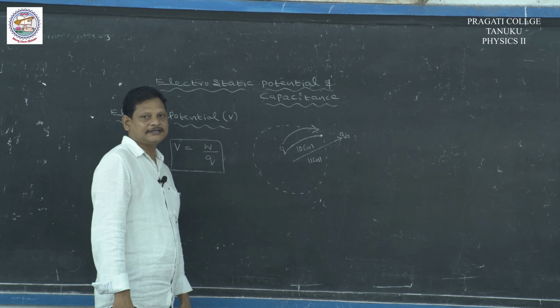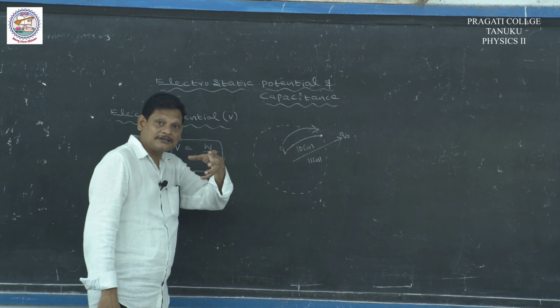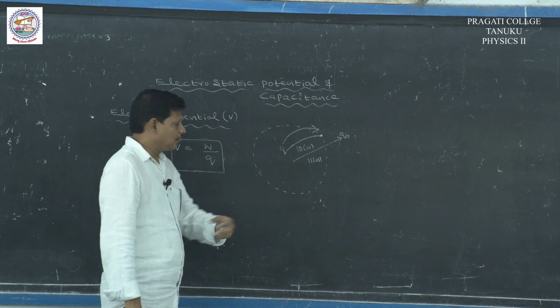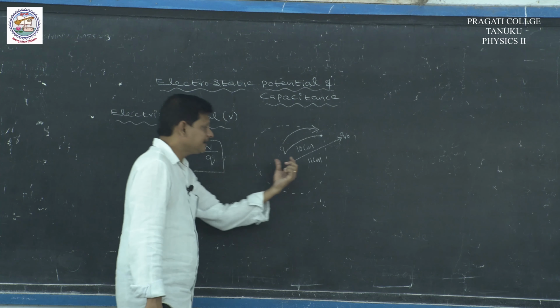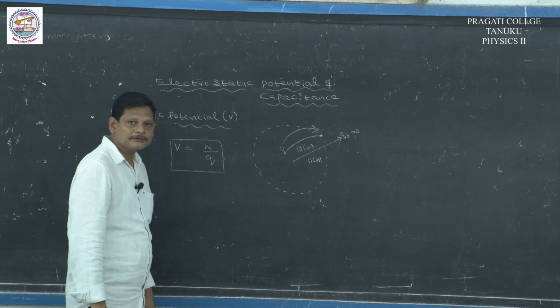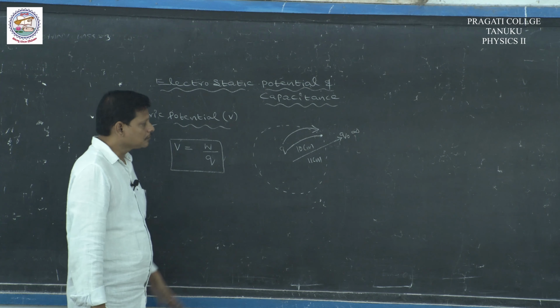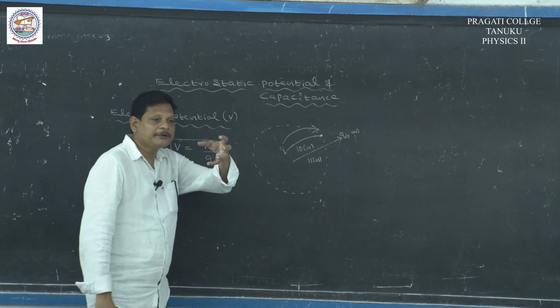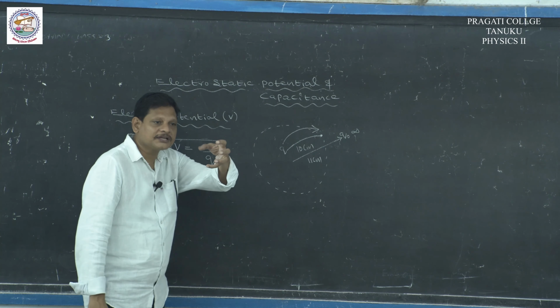The same effect takes place when it is at 11 centimeters or at infinity. So now I would like to bring the charge from infinity to a point in the electric field.